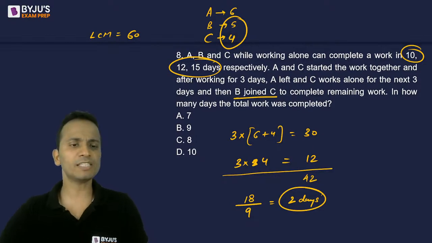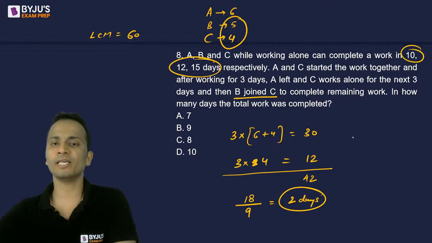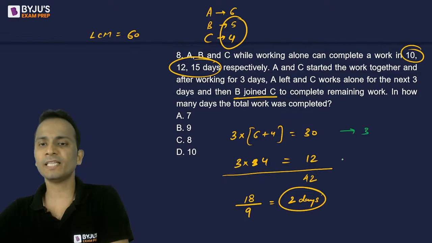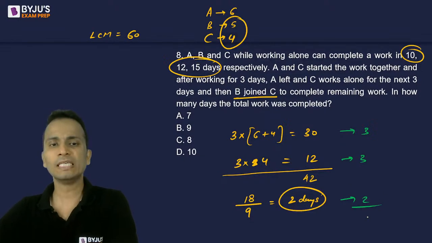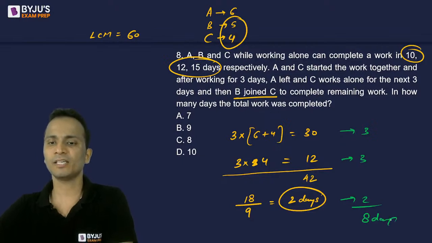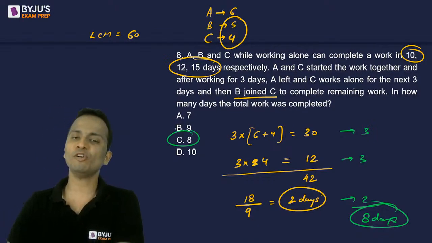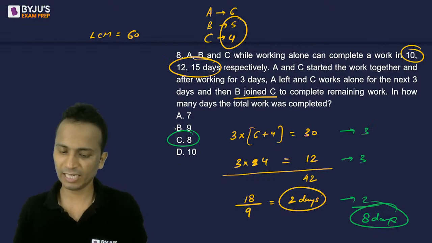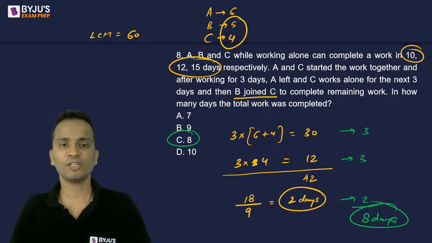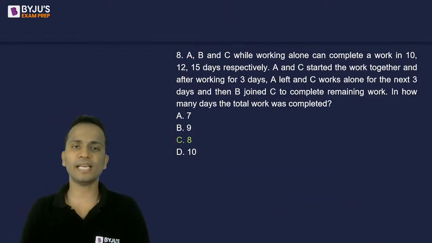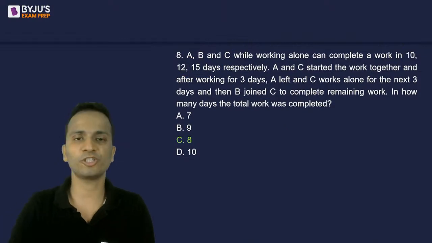So the total number of days required to finish the entire work is: here 3 days were taken, then 3 days and then 2 days. So 3 plus 3 plus 2, that is 8 days will be the total number of days required to finish the complete work, and that should be the correct answer. Okay, so option C, that is 8, is the correct answer for this question.